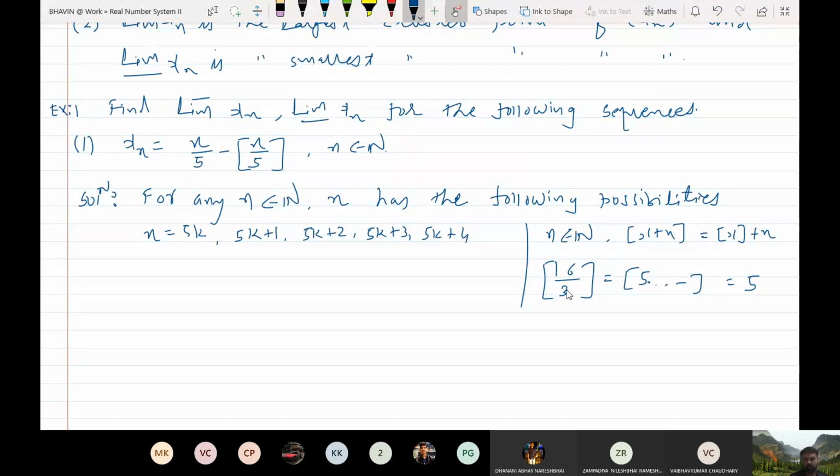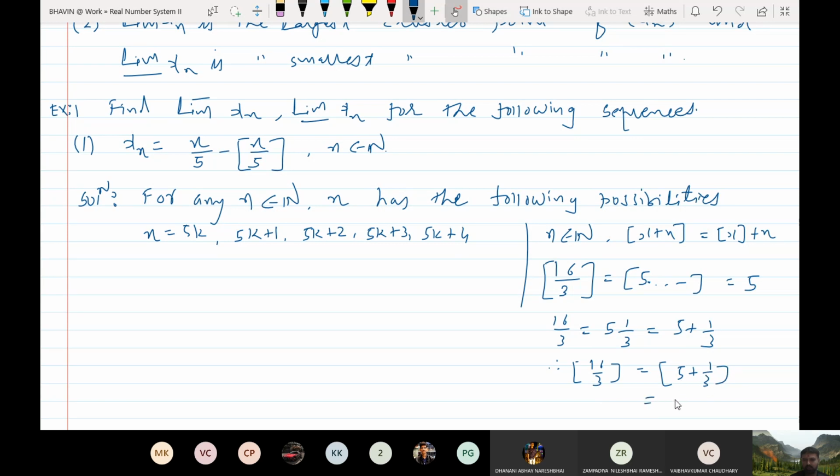Now you can write 16 by 3 as 5 and 1 by 3, or you may write in this pattern also, 5 plus 1 by 3, isn't it? If you simplify this, you will get the answer 16 by 3. Therefore the bracket of 16 by 3 is equal to bracket of 5 plus 1 by 3.